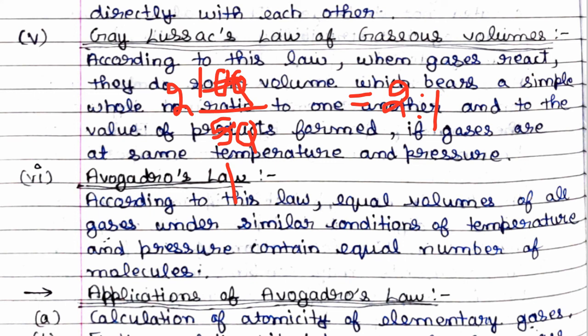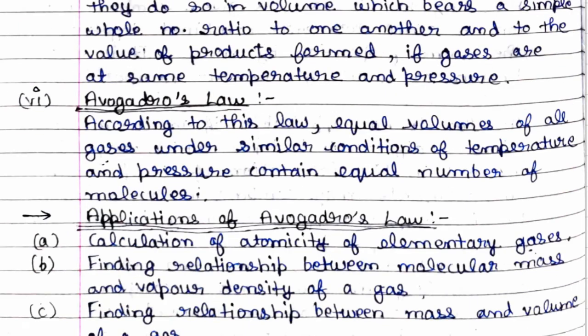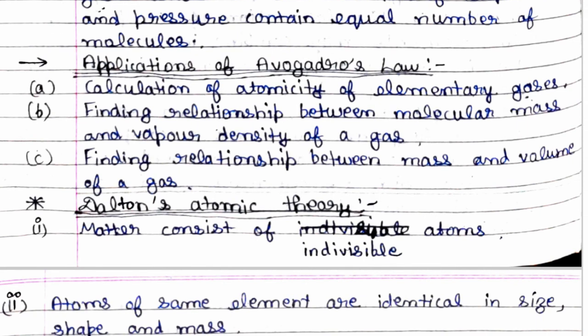Now sixth one, Avogadro's law. According to this law, equal volumes of all gases under similar conditions of temperature and pressure contain an equal number of molecules. Now let us discuss its applications. First, calculation of atomicity of elementary gases. Second, finding the relationship between molecular mass and vapor density of a gas.